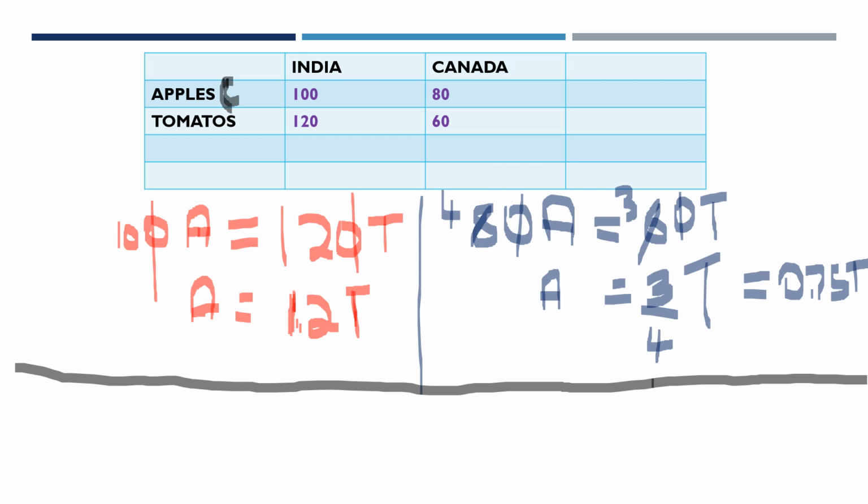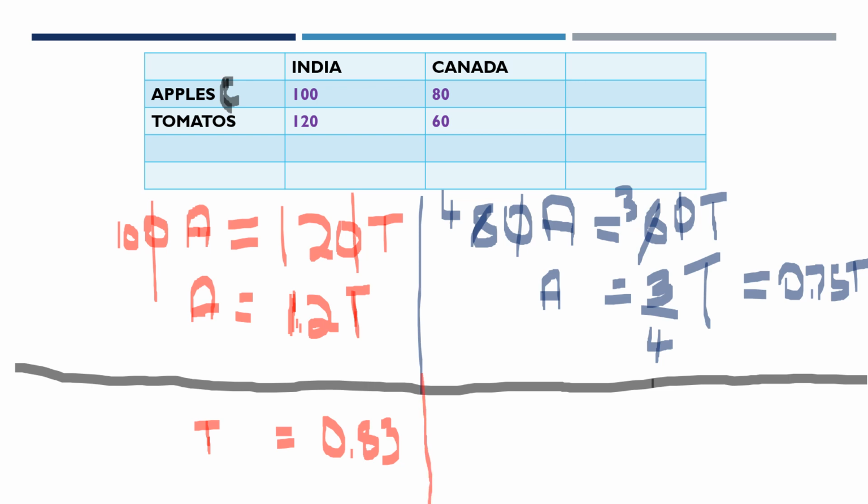Now let's calculate in terms of tomatoes. So we know that 1 apple is equal to 0.3 tomatoes. Now the other way around, when we take 1 tomato, this will be 0.83. How did I get 0.83? I've just done simple division. If 10 apples equal 12 tomatoes, then 1 tomato will be equal to 10 by 12 apples, and 10 by 12 is nothing but 0.83. That's how I calculated this.